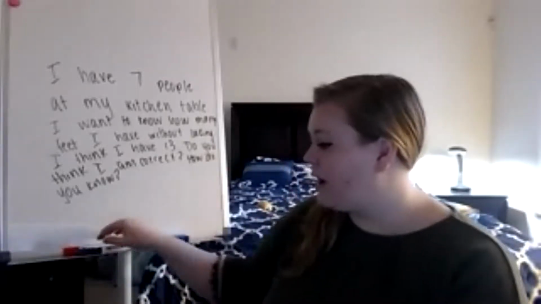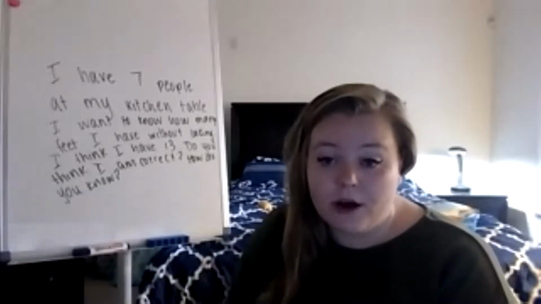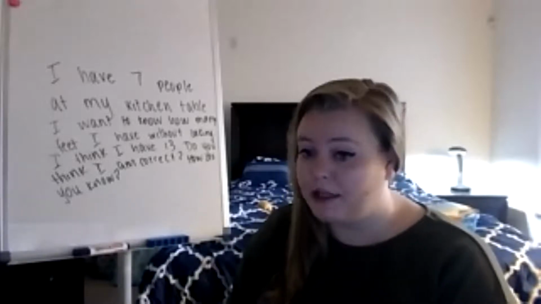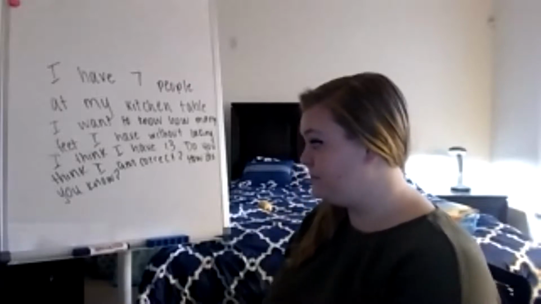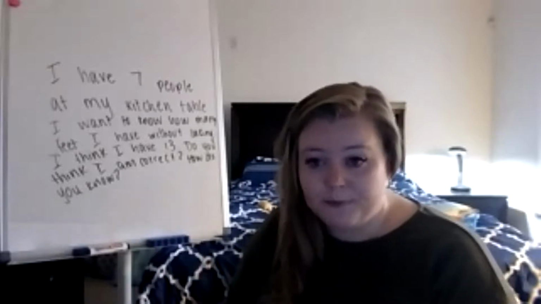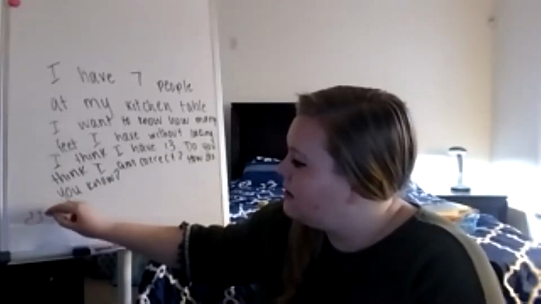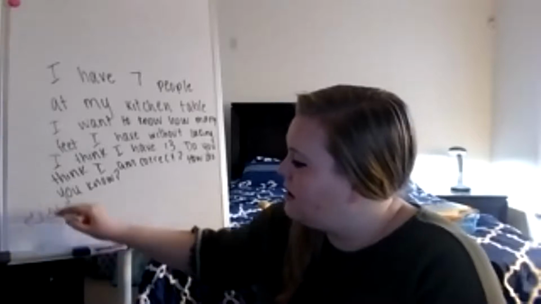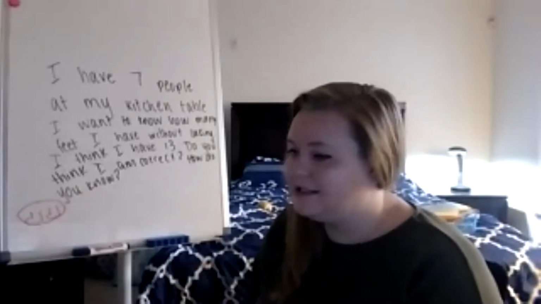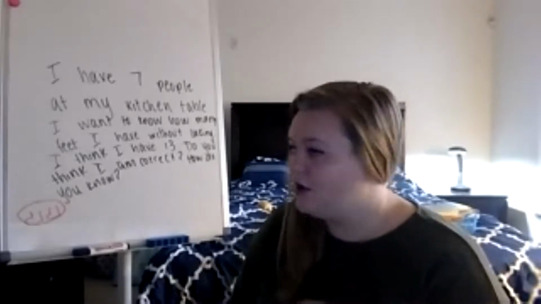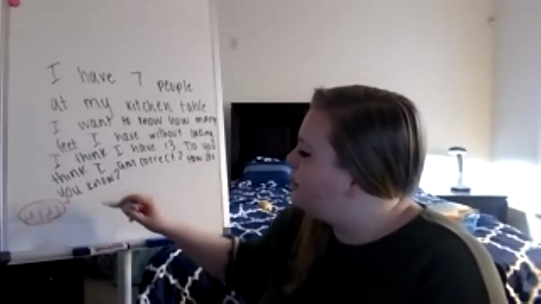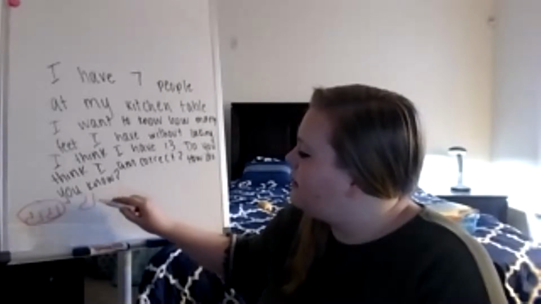So what I'm going to do, you know, I love to draw pictures to help me solve problems. So if you're at the kitchen table, how many feet do each of us have? We have 2 feet. So that belongs to one person because every person has 2 feet. So there are 7 people. So I'm going to keep going.